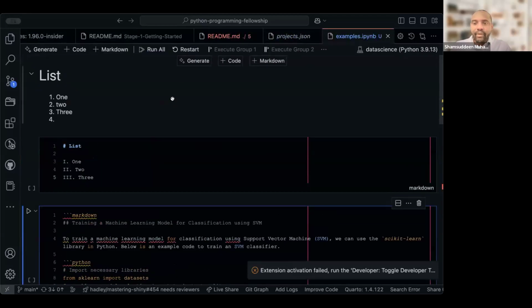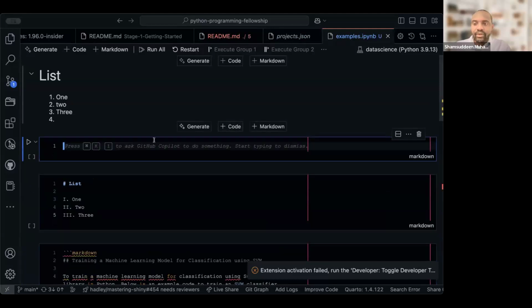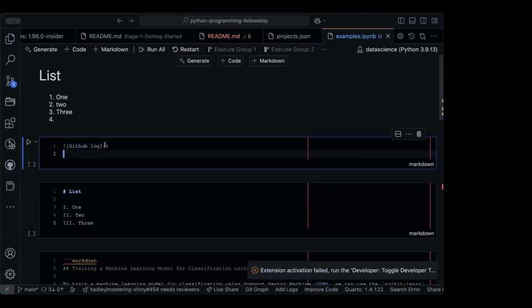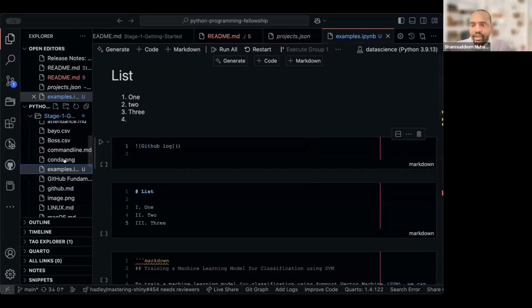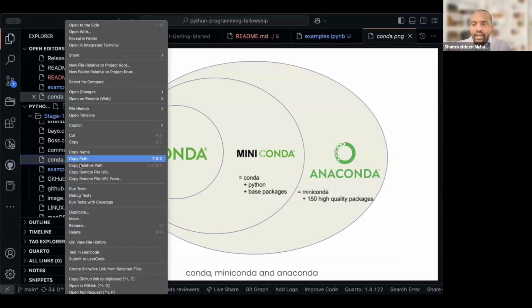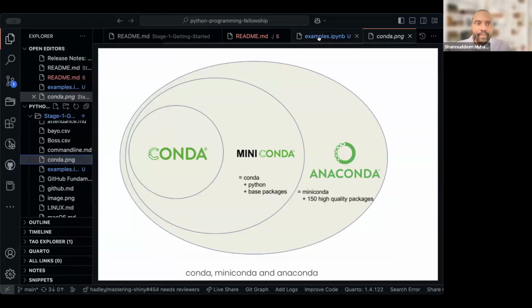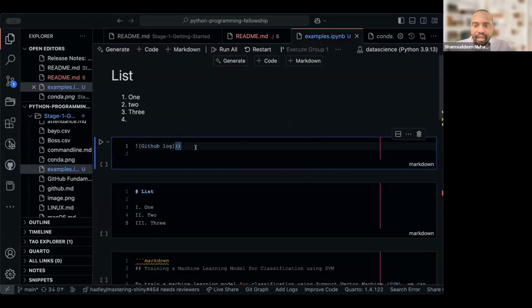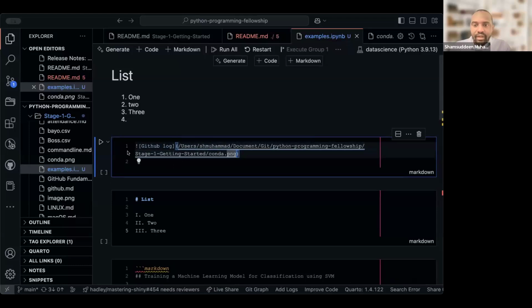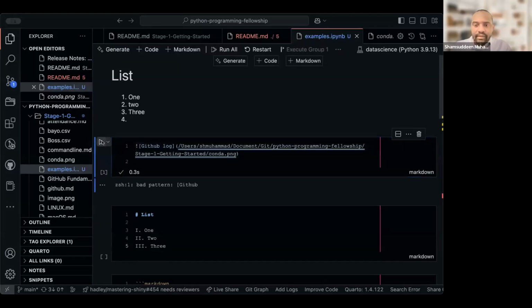For example, if I want to type an image, I can go here and put this, and if I have some image, yeah, I have an image here. Okay, let me copy that. So what you can do is type the path for the image.